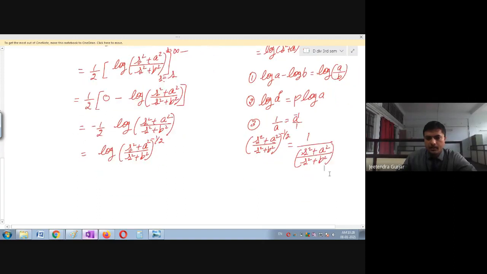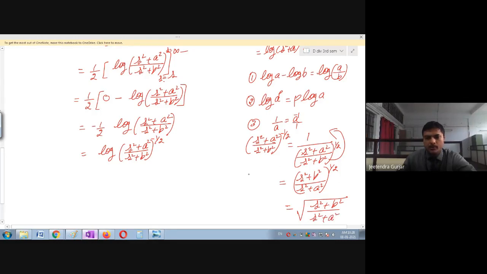Again, if you want to simplify, the denominator of the denominator will come out as numerator. So this will become s square plus b square, raised to 1 upon 2, please remember, over s square plus a square. So the whole raised to 1 upon 2, one can easily write as square root of s square plus b square upon s square plus a square.